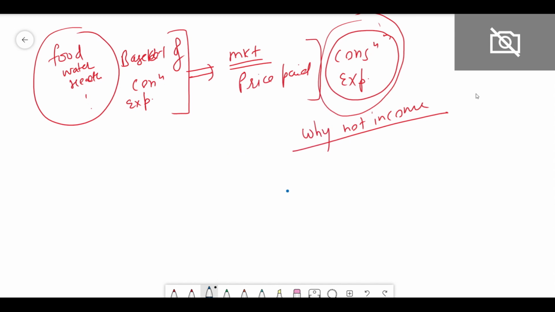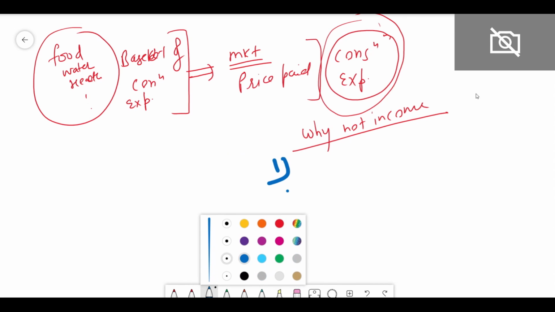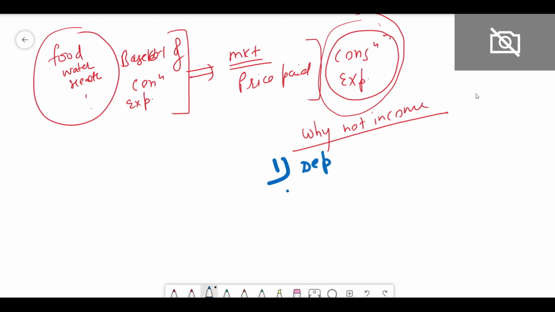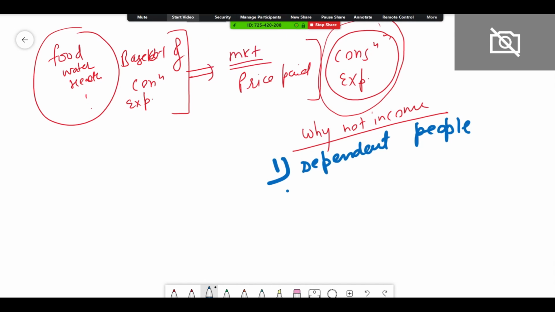So the first reason is that there are many dependent people. For example, children, students, they do not have any income, है ना? So you can take your own example. If you are not working somewhere, you are dependent on your parents.